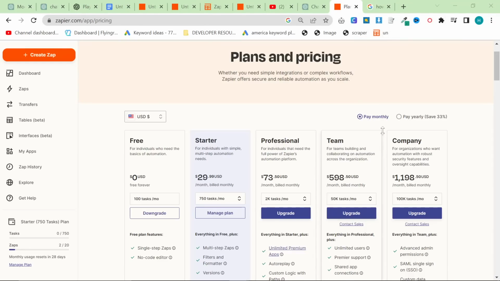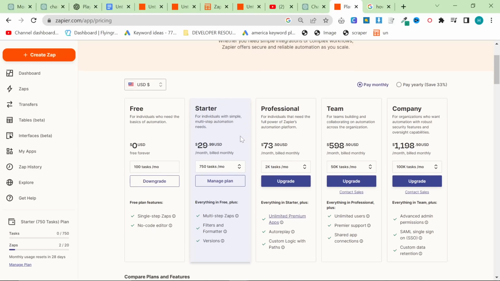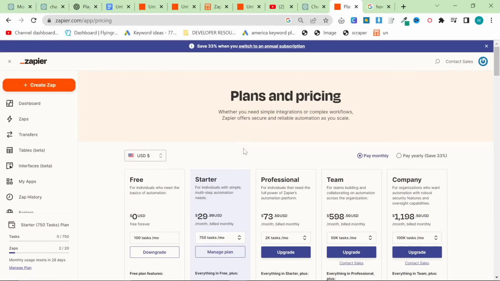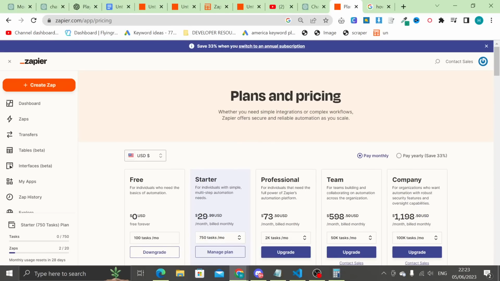So forgive me if my maths is a little bit off here. However, I believe the price is therefore 0.29.99, if that even makes sense, 0.29 per article. So it is 11 cents cheaper than using AutoBlogging AI. However, that is not the only thing.